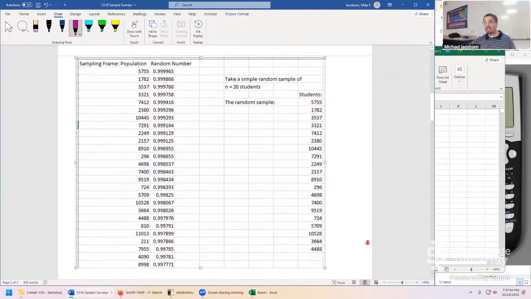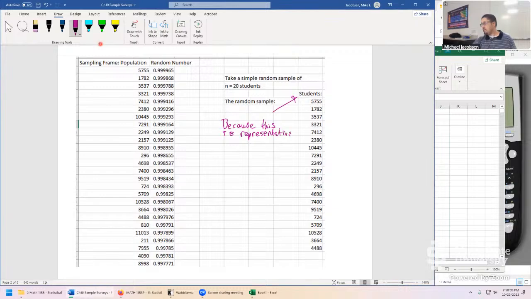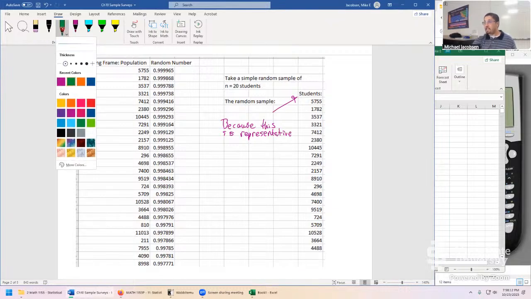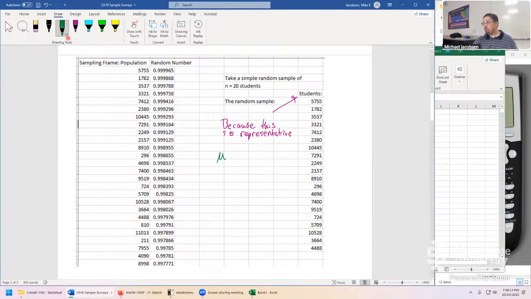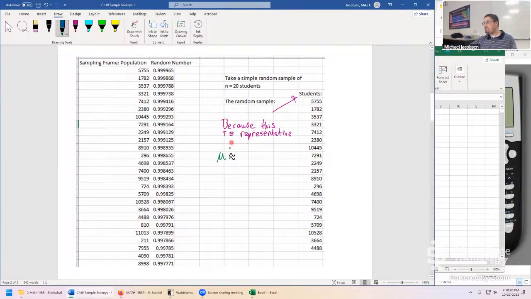And so the big takeaway now is, because this is representative, it would be a fine estimate to say the population's mean mu would be approximately equal to the mean of the sample y bar.